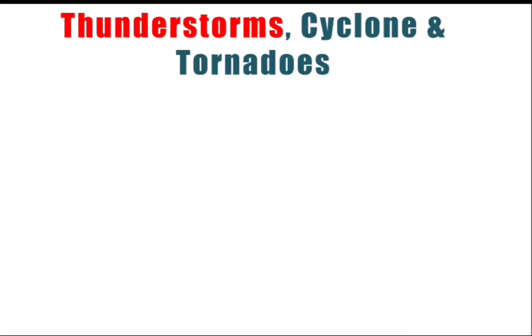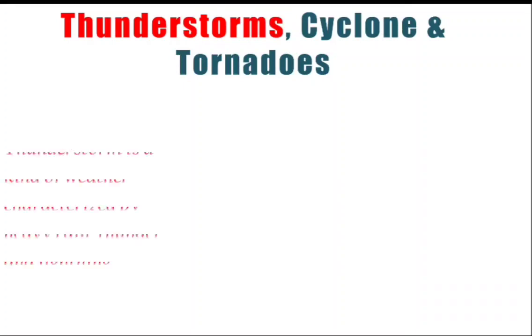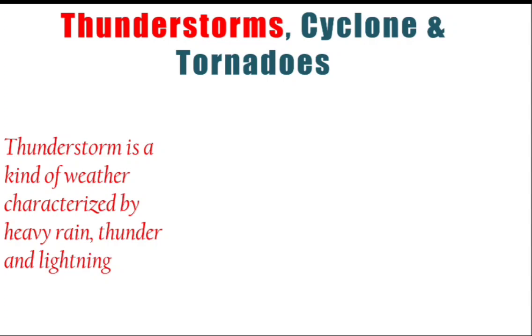Hello students. So in this video we are going to discuss the topic of thunderstorm, cyclone and tornadoes, and what are the various precautions we should take during these activities or during these calamities. Now the thing is, what exactly is a thunderstorm? So thunderstorm is a kind of weather condition which is characterized by heavy rain, thunder and lightning. So these are the three things which are basically observed during the thunderstorm.